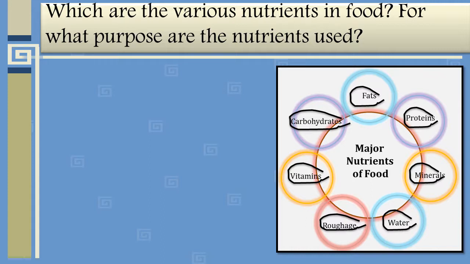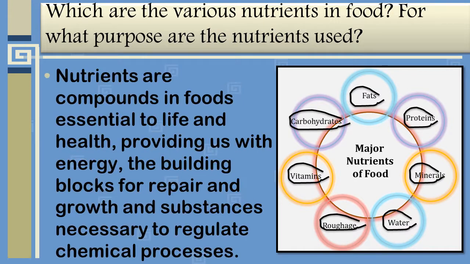And the next question is, for what purpose are the nutrients used? Nutrients are compounds in foods essential to life and health, providing us with energy, the building blocks for repair and growth, and substances necessary to regulate chemical processes. So these nutrients play a very essential role in our body.